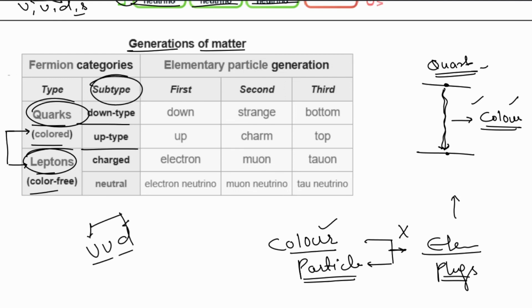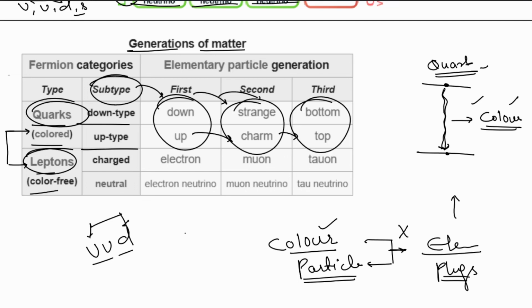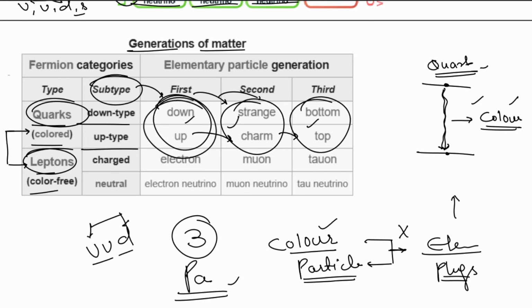Now these subtypes are divided into three generations: down, strange, bottom, and up, charm, and top. So up, down, strange, charm, and bottom, top: these are the three generational pairs. What is the difference between these generational pairs? They have more mass and energy, less, and the least. They are the lightest one. And they keep converting from here to here.